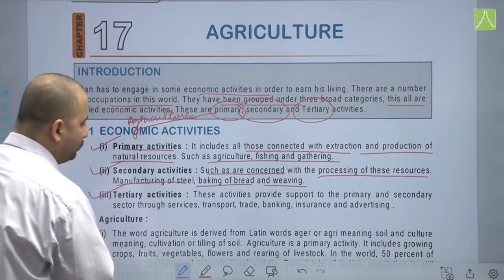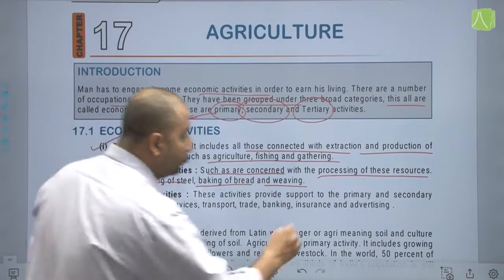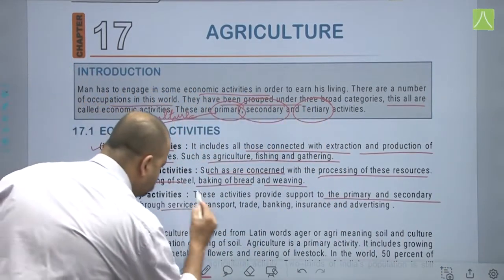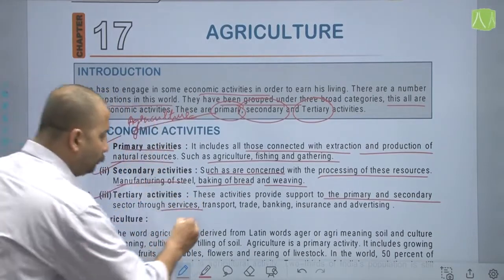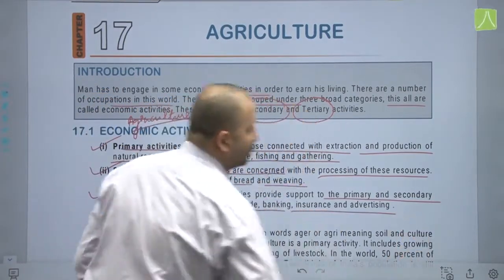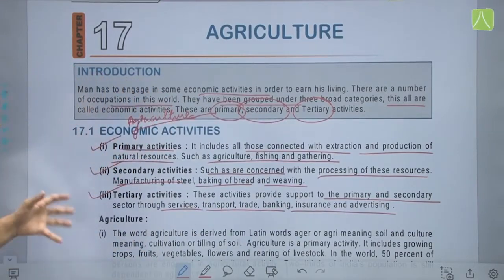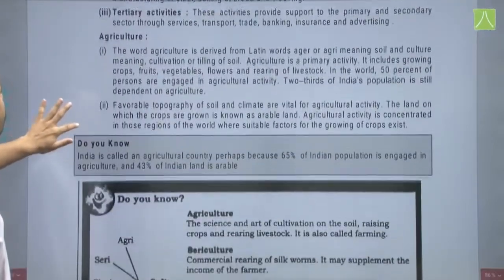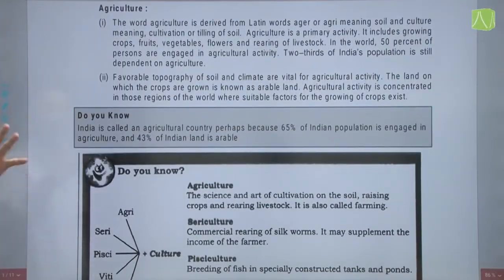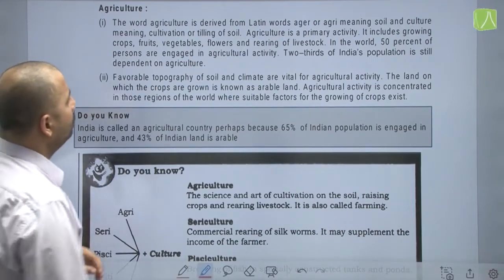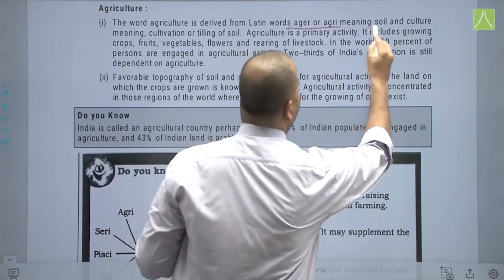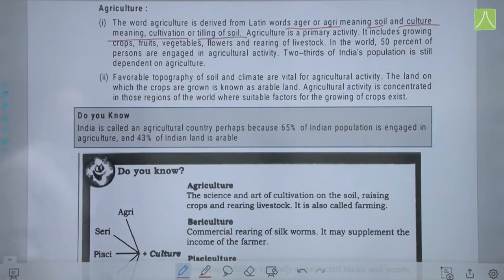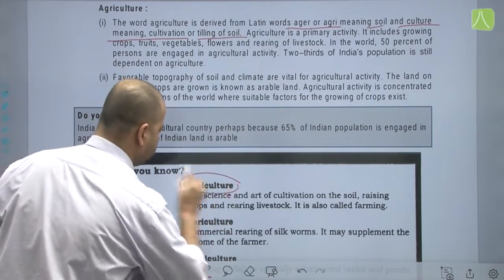Now tertiary activities provide support to the primary as well as the secondary sector through services like communication, transportation, trade, banking, insurance and advertising. So this comes under tertiary activity. Now today we will be focusing on agriculture. The word agriculture is derived from the Latin word ager or agri, meaning soil, and culture, meaning cultivation or tilling of soil. So that is how we got the term agriculture, right?